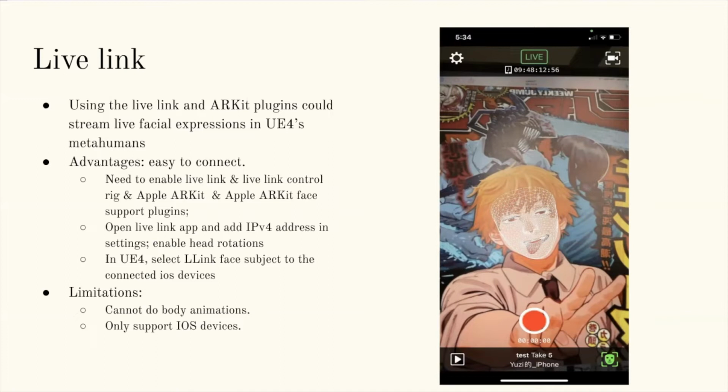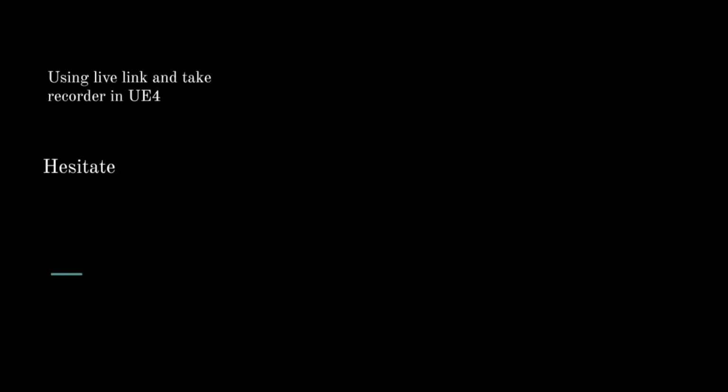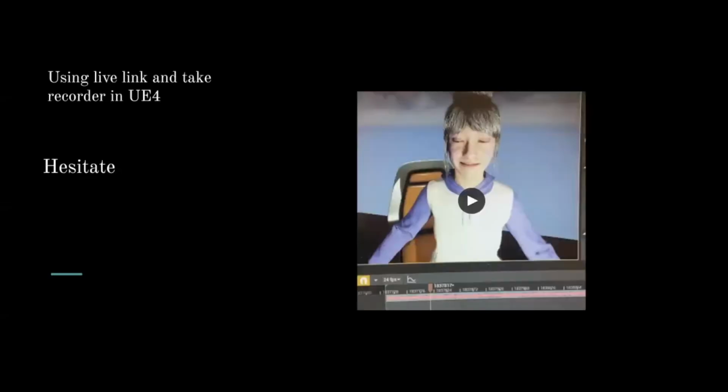But this method also has limitations. It can only produce facial animations, and it only supports iOS devices. Here are several examples that I created using Live Link Face and Take Recorder in Unreal Engine 4 based on the Kathakali video clips. We could take a look.